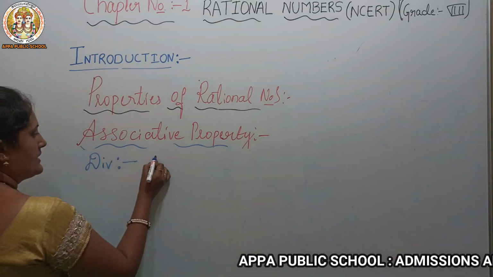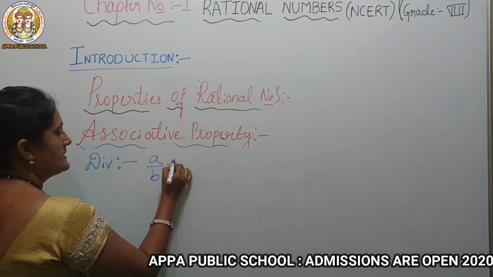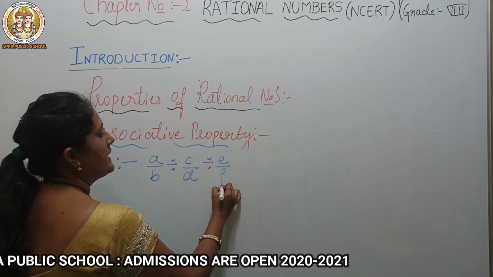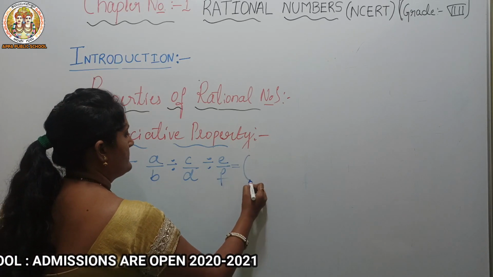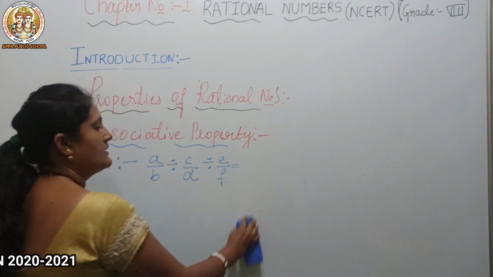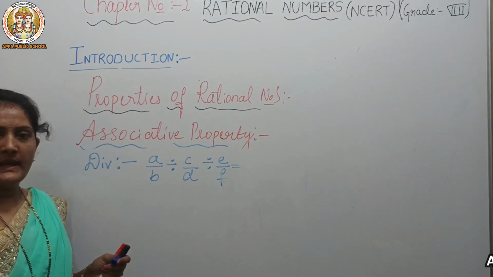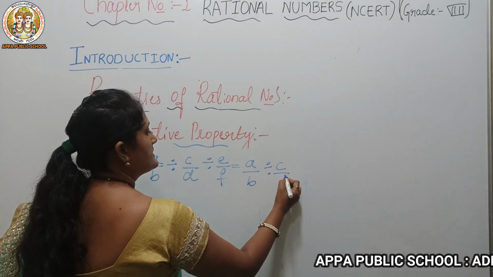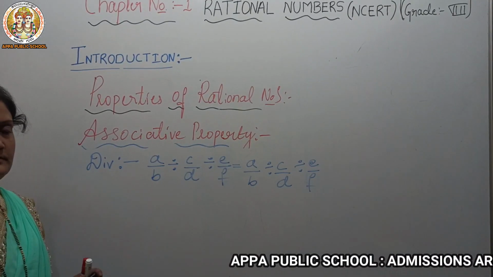What's a by b divided by c by d divided by e by f is equal to a by b divided by c by d divided by e by f?